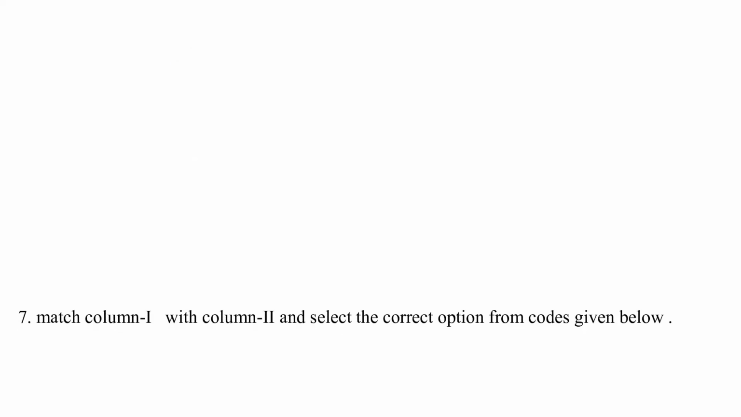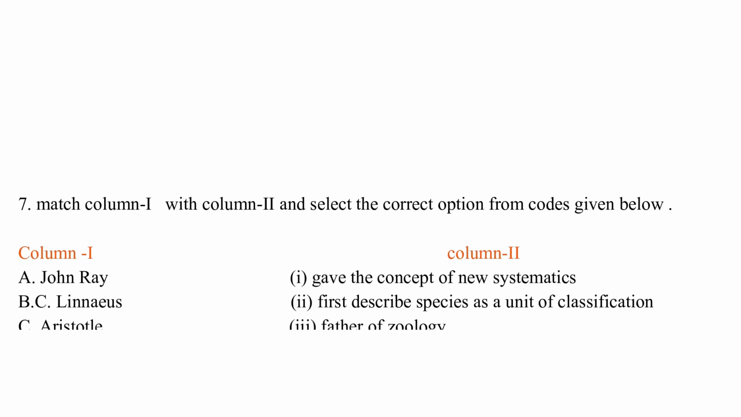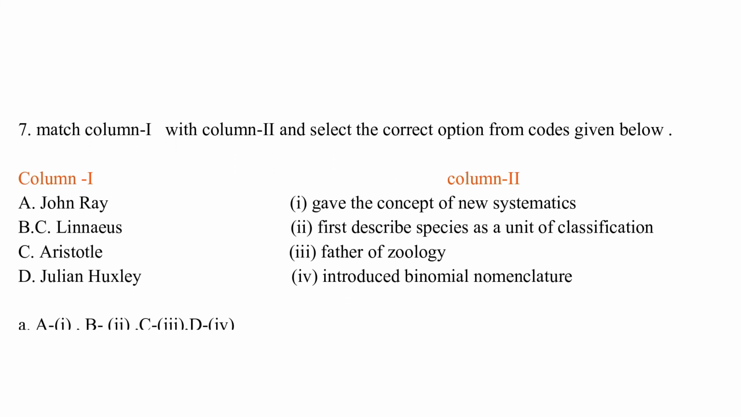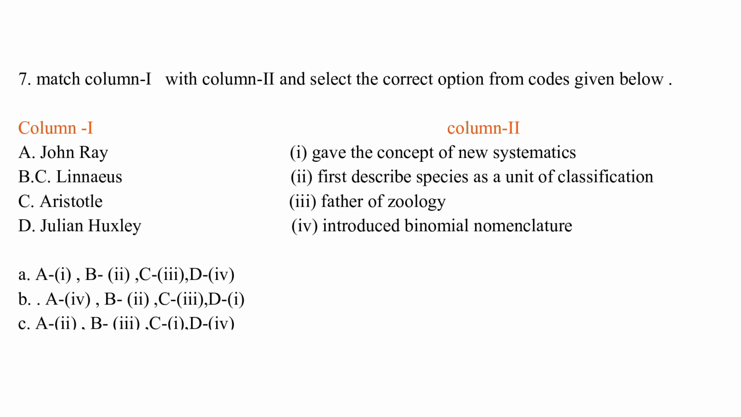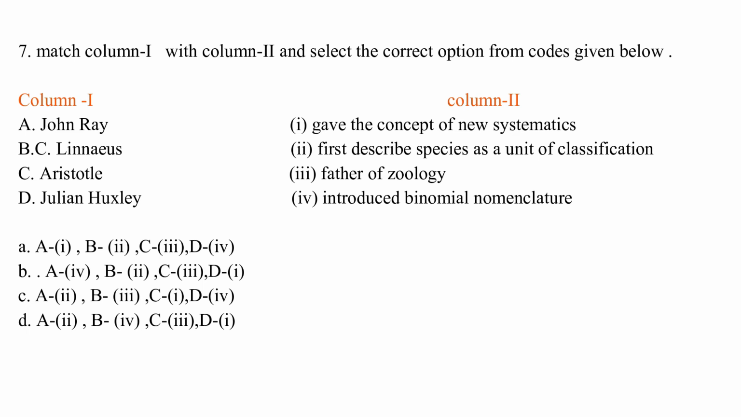Match column 1 with column 2 and select the correct option from the codes given below. Column 1: A, John Ray. B, Carolus Linnaeus. C, Aristotle. D, Julian Huxley. Column 2: I, gave the concept of new systematics. II, first described species as a unit of classification. III, father of zoology. IV, introduced binomial nomenclature.